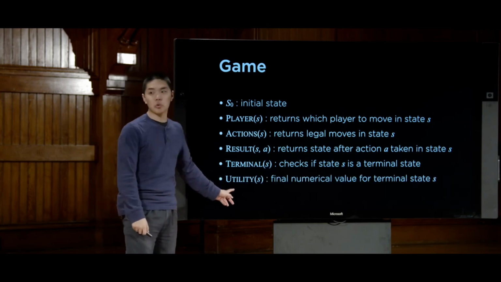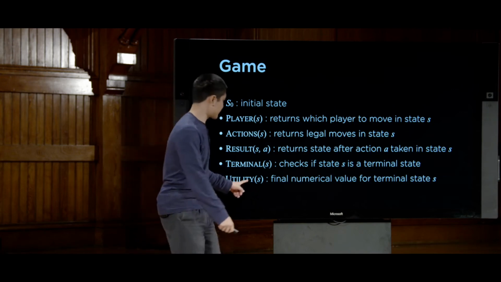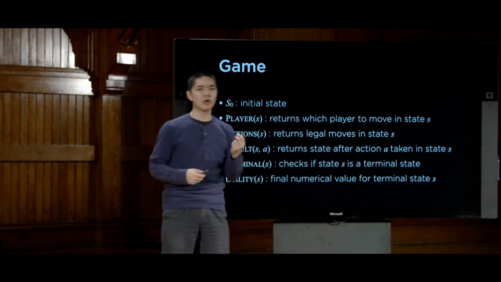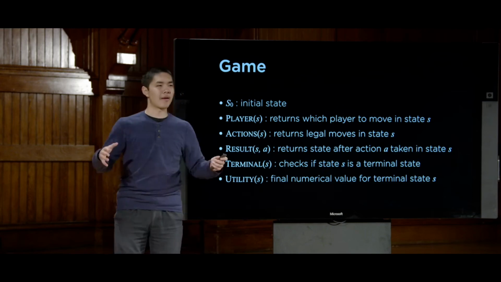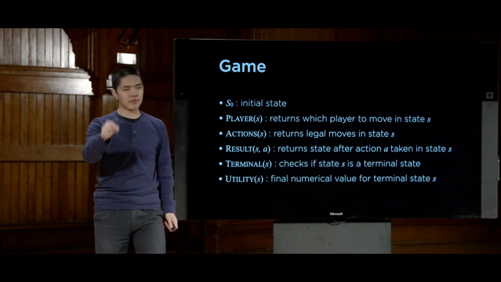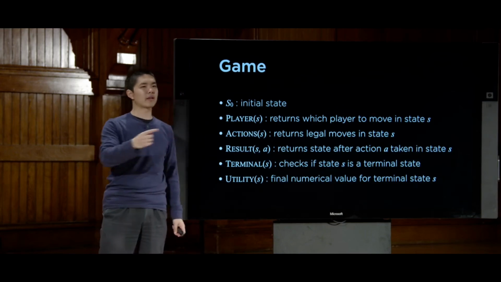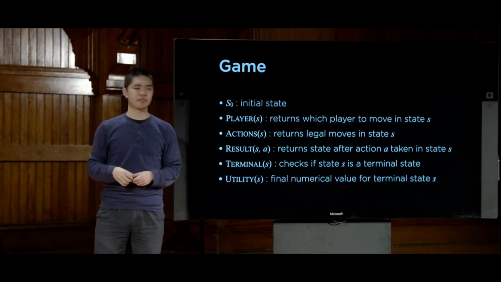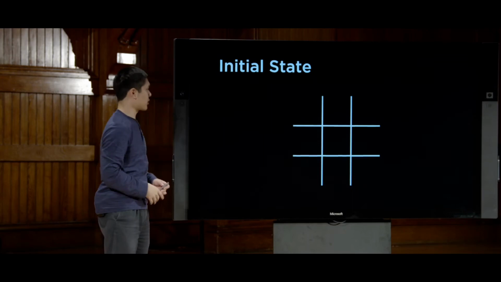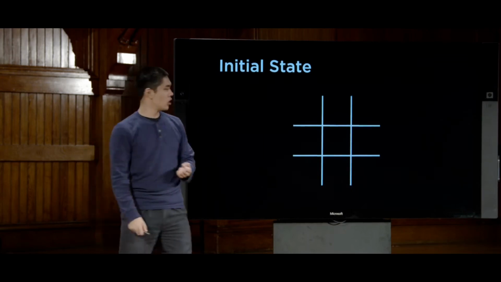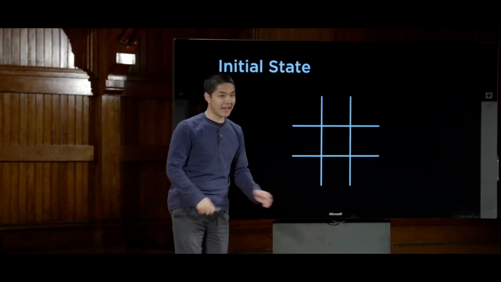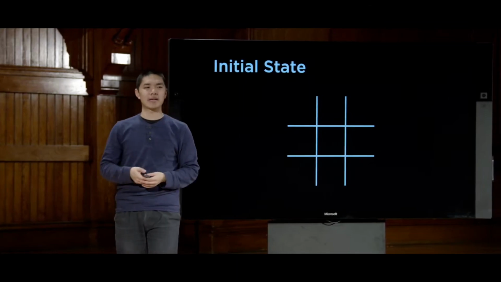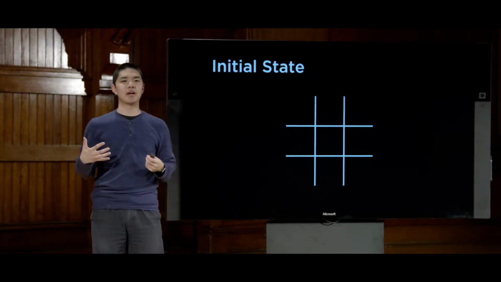And then finally, we'll need a utility function, a function that takes a state and gives us a numerical value for that terminal state. Some way of saying if X wins the game, that has a value of 1. If O has won the game, that has a value of -1. If nobody has won the game, that has a value of 0. So let's take a look at each of these in turn. The initial state we can just represent in tic-tac-toe as the empty game board. This is where we begin. It's the place from which we begin this search.